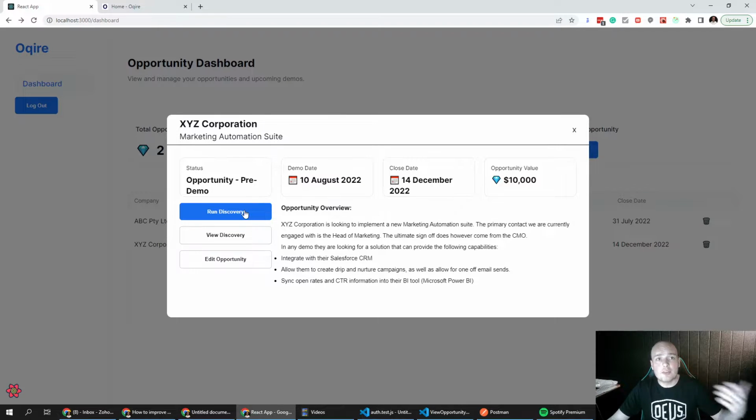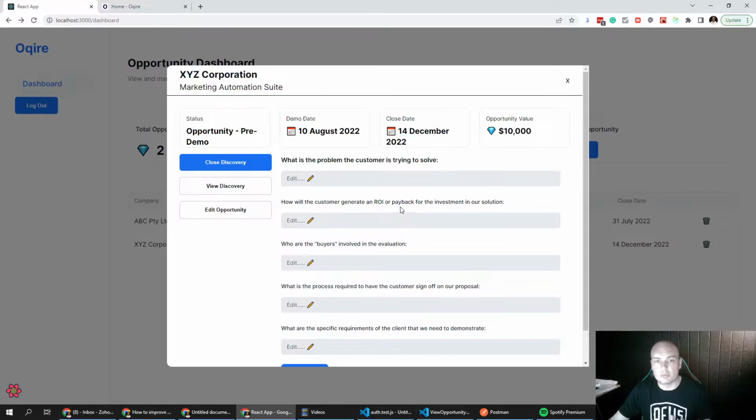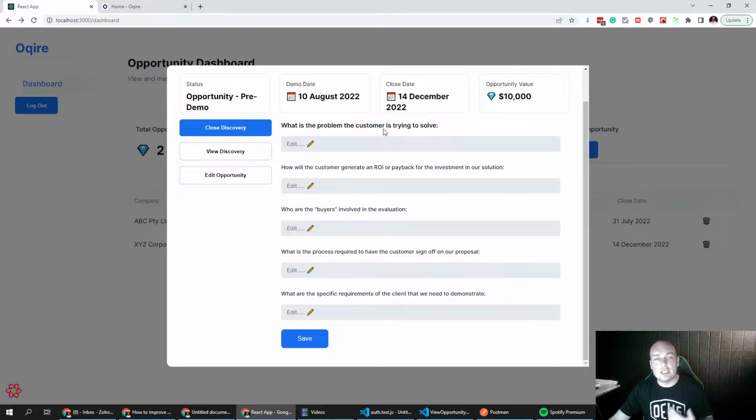As it stands today though, what we're going to be able to do is run our discovery process. So what we can see here is a targeted list of questions that both the account executive and the pre-sales consultant will want to run through, not only internally, but directly to try and get some of these answers from the customer themselves or the potential customer. For our MVP, these questions are predefined in the application, although in subsequent versions, we will allow our customers to be able to define their own discovery process.